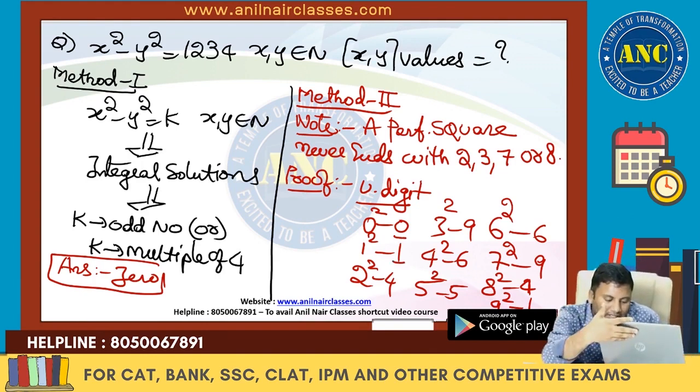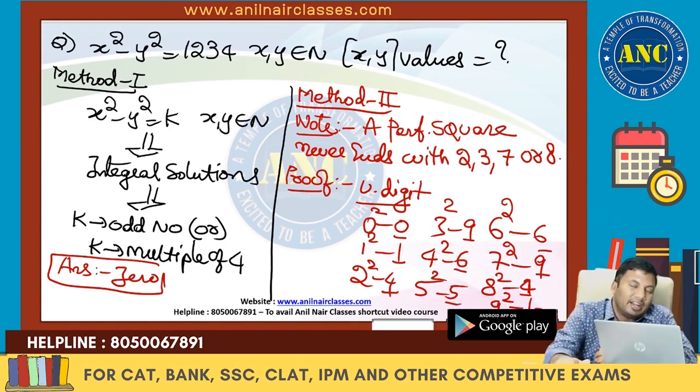Anywhere on the right hand side, do I get 2 at the end? No. 3 at the end? No. 7 at the end? No. 8 at the end? No. A perfect square never ends with 2, 3, 7 or 8.